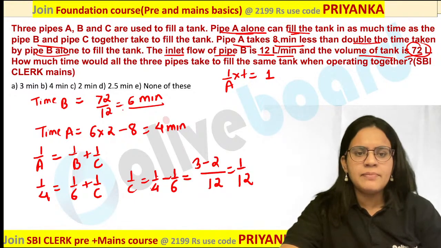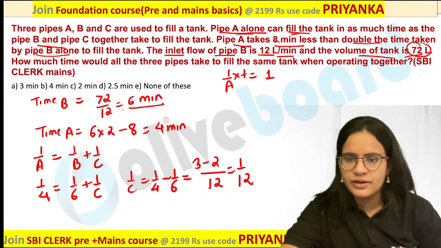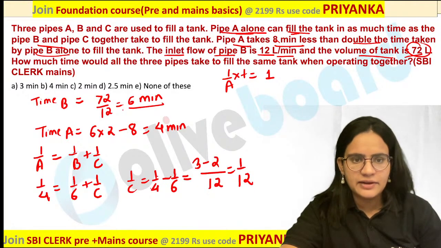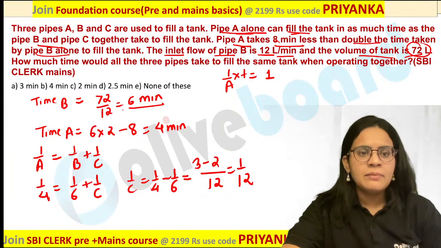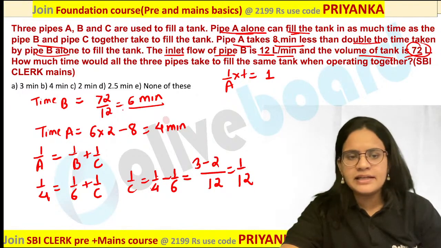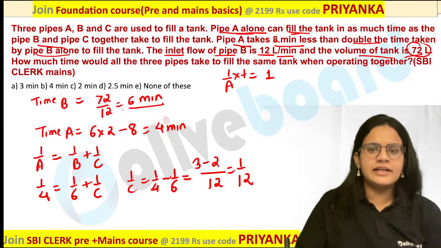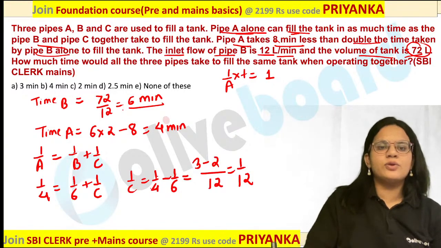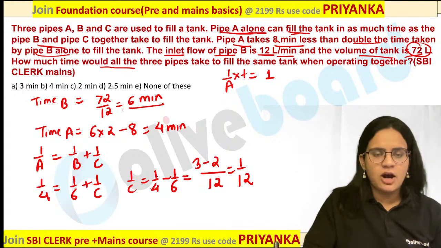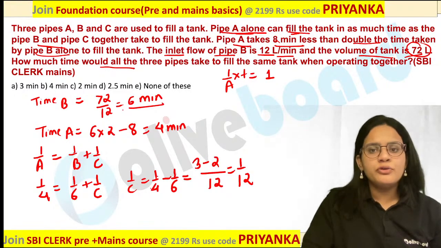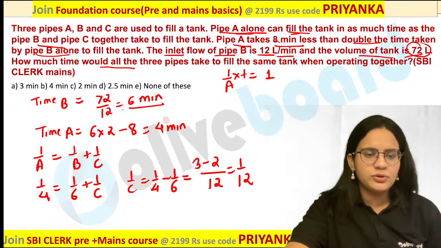So, we got A, B and C number of days over here. Are you getting my point? We have calculated number of days for A, B and C over here. Once the value for ABC days is calculated, you can easily calculate the total time now. What is asked in your question? How much time all the three pipes will take to fill the tank when they are operating together.